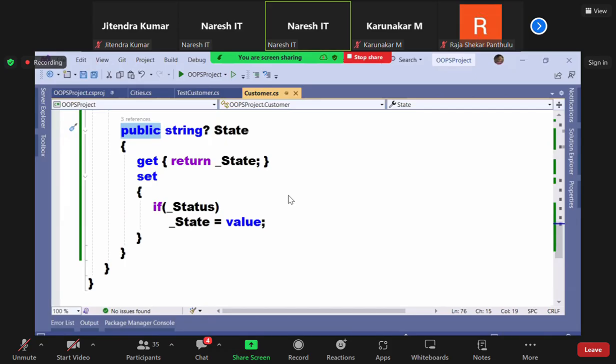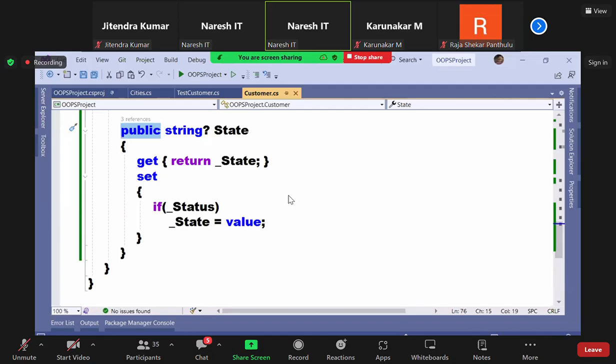Get for everyone and set only to the child classes. This is what exactly my requirement is. Get for all, set for child classes. Are you clear or not? Understood, all of you? So this is what exactly the plan is. Get for all, set only for child.